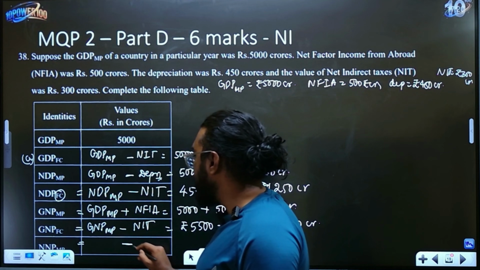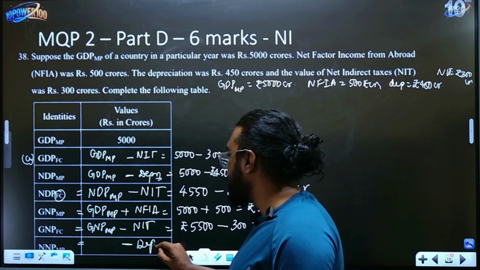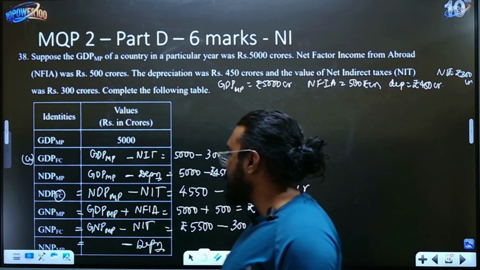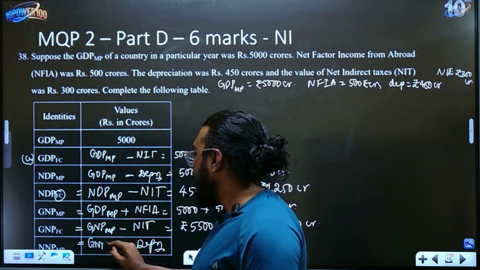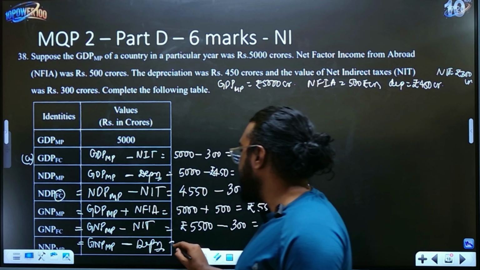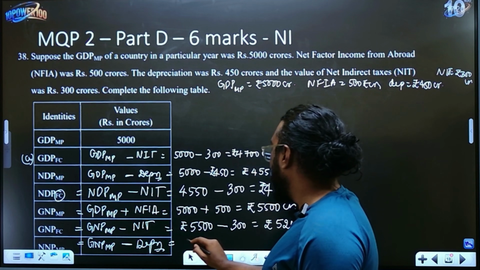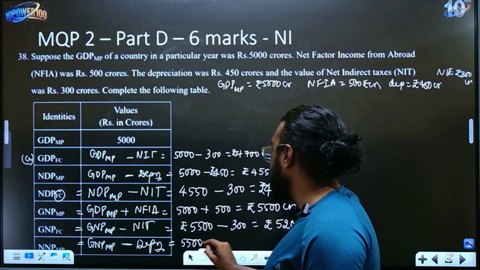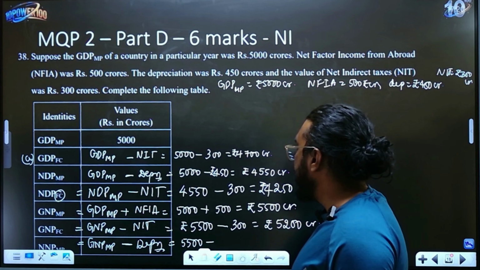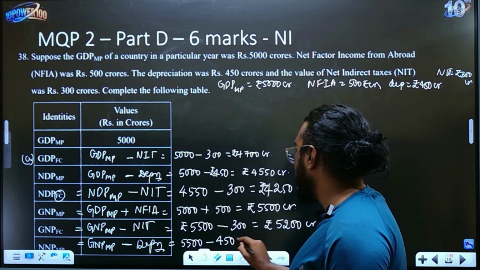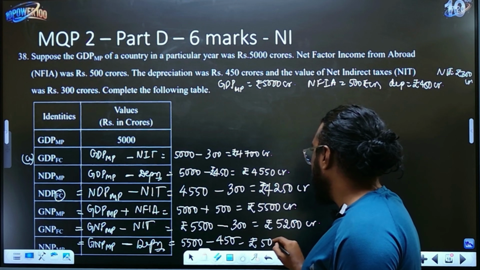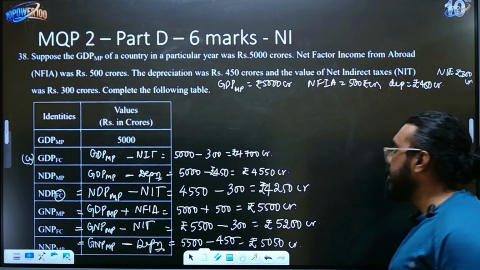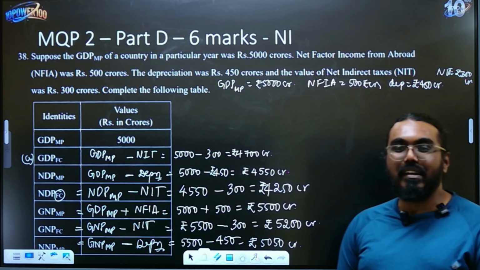Okay. Last one is NNP at market price. NNP at market price means it is depreciation, and they are saying NNP. So it will be GNP at market price minus depreciation. What is GNP at market price? We have already calculated it as rupees 5,500 crores. Depreciation is 450. So it is rupees 5,050 crores. That's all. So it's very simple.